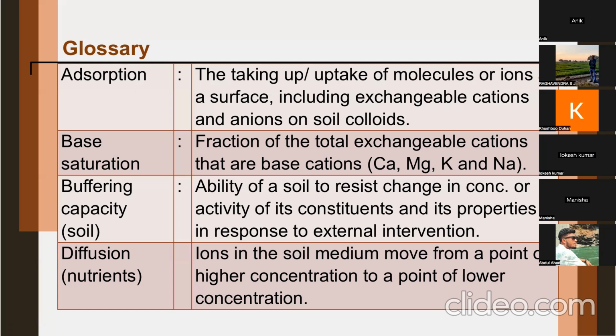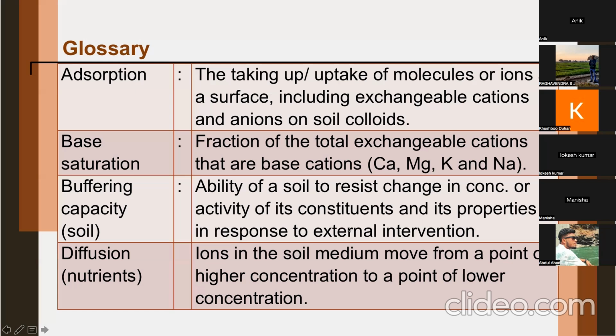Is aluminum a basic base cation? It is not. If it is base cation, it could have been here. But this aluminum will go to cation exchange capacity. Now, buffering capacity of the soil. Ability of soil to resist change in concentration or activity of its constituents and its properties in response to external intervention.